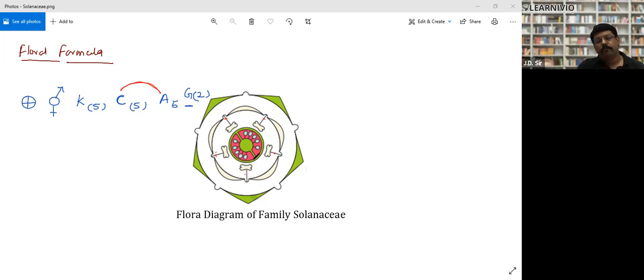Can anybody of you tell me what is the placentation from this diagram? Sir, marginal placentation. No, ovules are not on the margin. There is a stalk at the center, and there is a septum as well.